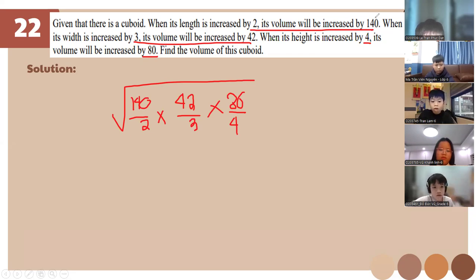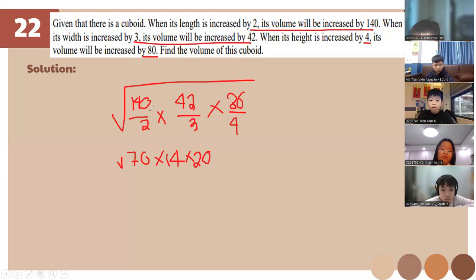Teacher, why is it like that? It's the formula for this specific problem for the cuboid. I understand it. Okay? So this one is going to be 70 times 14. Are you raising your hand? Do you have a question or are you disrupting the class? I can easily remove you if you want.